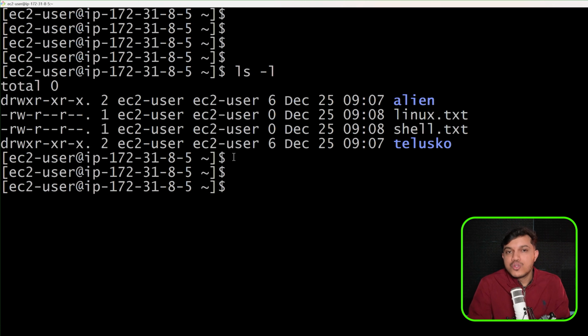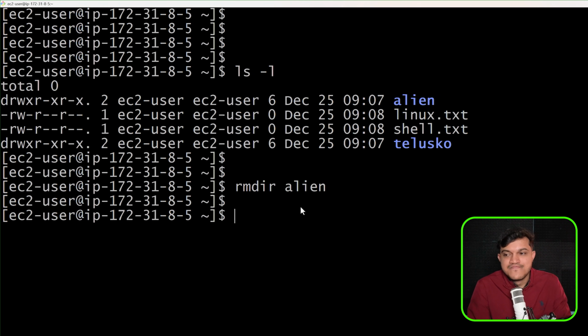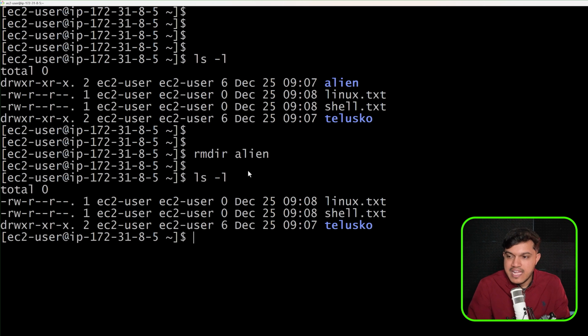Now if you want to delete a directory or a folder which is empty, then you can go with rmdir, and I would like to delete this. Maybe I want to delete this Linux. Okay, now the directory will be deleted. Great, we don't have anything there. So if I say here ls -l, you can see we will not have alien because that is deleted since it was empty. Now there is one more directory here, Telusko.